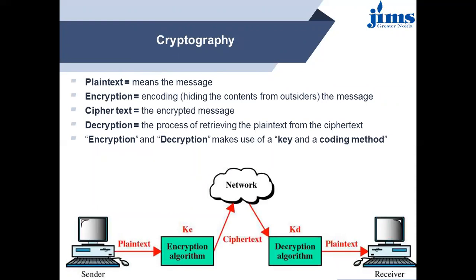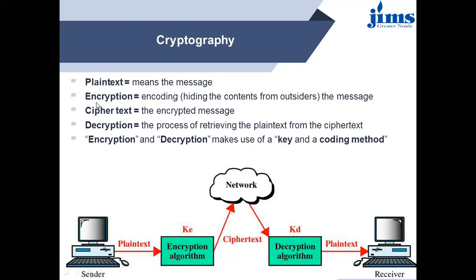Then cryptography. What is cryptography? Plain text is the message; encryption means encoding, hiding the contents from outsiders. That means whatever message you have written must be encoded. Ciphertext is the encrypted message. When you encode the message, it has been encrypted into ciphertext. Now, decryption is the process of retrieving the plain text from the ciphertext.